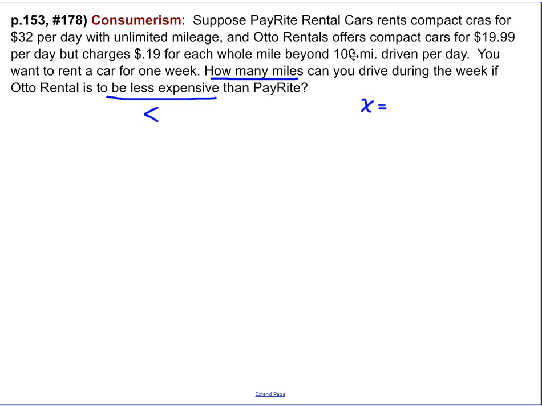And we know that up to 100 miles per day, we already know which one's less expensive. So let's assume that X is the number of miles more than 100 per day, so over 100 per day that we drive. So what could we say? Well, whatever we want to say about this, we're going to say that our total auto rental cost must be less than our total Pay-Right cost.